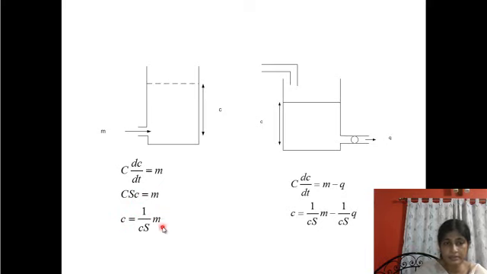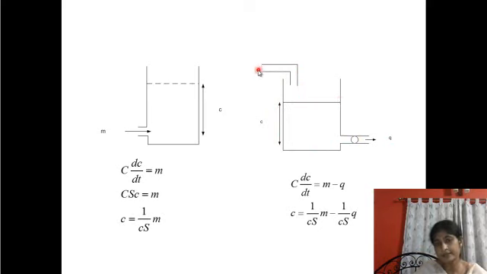So using the Laplace transform, C s c equals m, so the potential value c can be related to the flow rate m as 1 by Cs. So the transfer function is 1 by Cs.